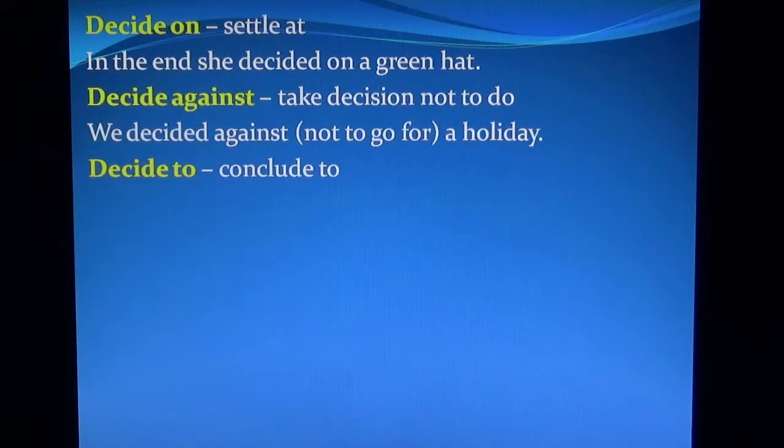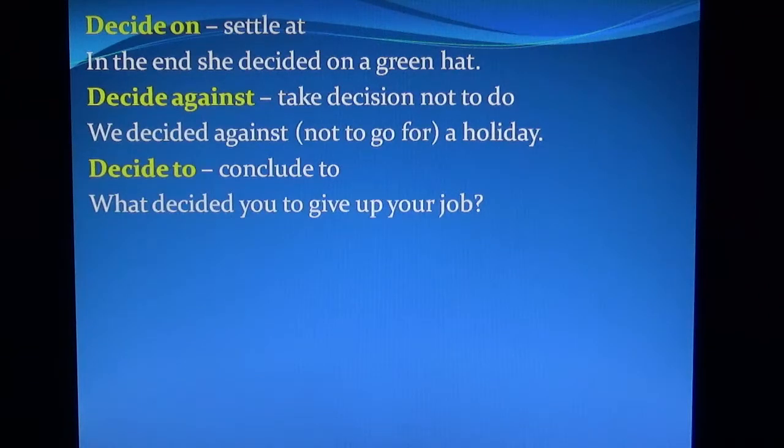Decide to. Decide against. Decide on. See, decide on means settle at. Decide against means take decision not to do. Decide to means conclude to. What decided you to give up your job?